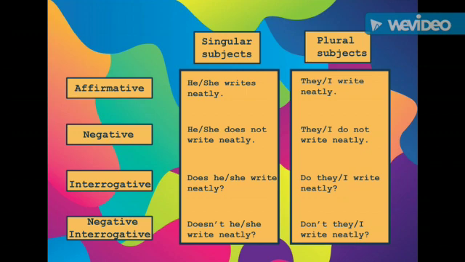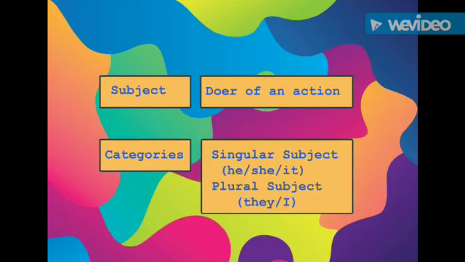In simple present tense, we deal with singular and plural subjects separately. I hope you know that by subject we mean the doer of an action, someone who performs an action. It can be a singular or a plural subject. He, she, and it are singular subjects, whereas they is a plural subject because it is referring to a group of people. Now, even though I is singular, in grammar it is considered a plural subject, so we will treat it just like they.